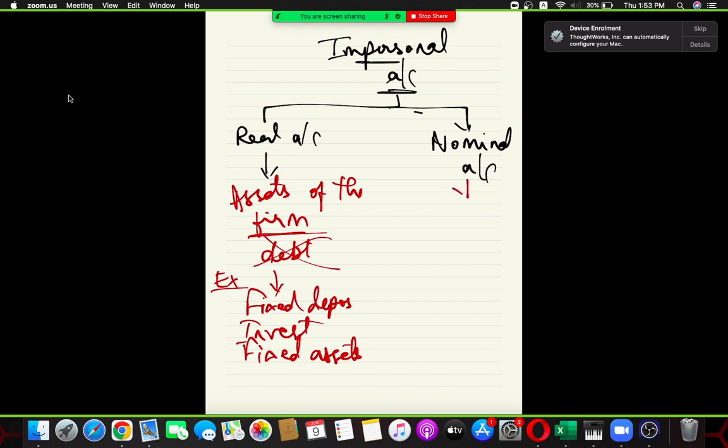Great. So now let's move forward to nominal account. We have classified assets, we have seen real account. Now let's come to our two major aspects, that is expense and income. What you are going to classify under nominal account is your expenses, your income, your losses, your gains. What did I just say? All the expenses, all the incomes, all the gains, all the revenues, everything will be provided under your nominal account.